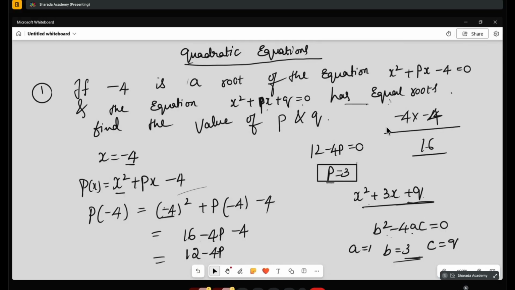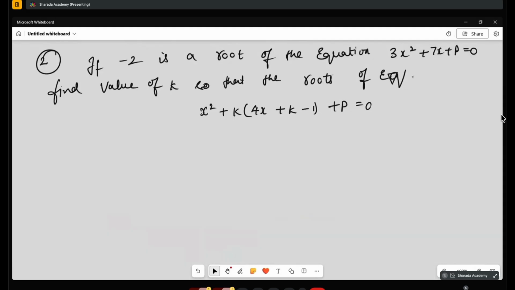This is an MCQ question. Many times it will come similar to this, or at most it may be a 2 marks question.